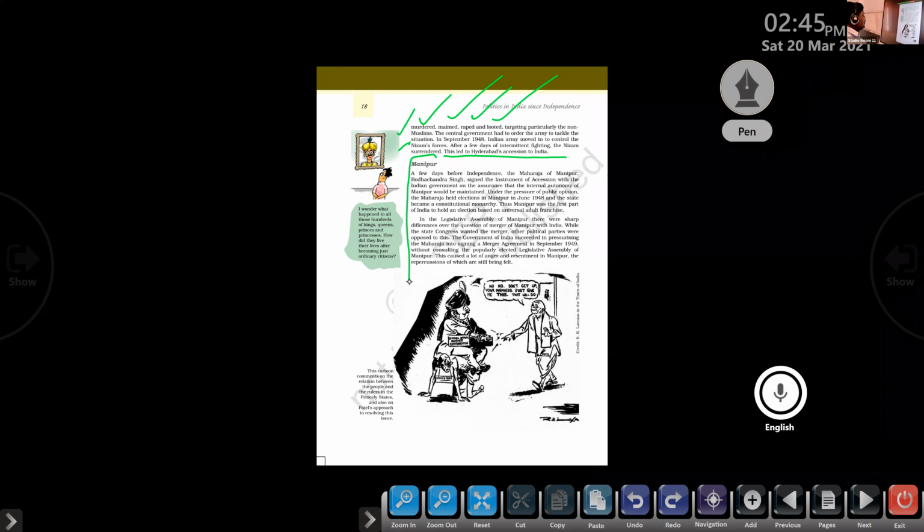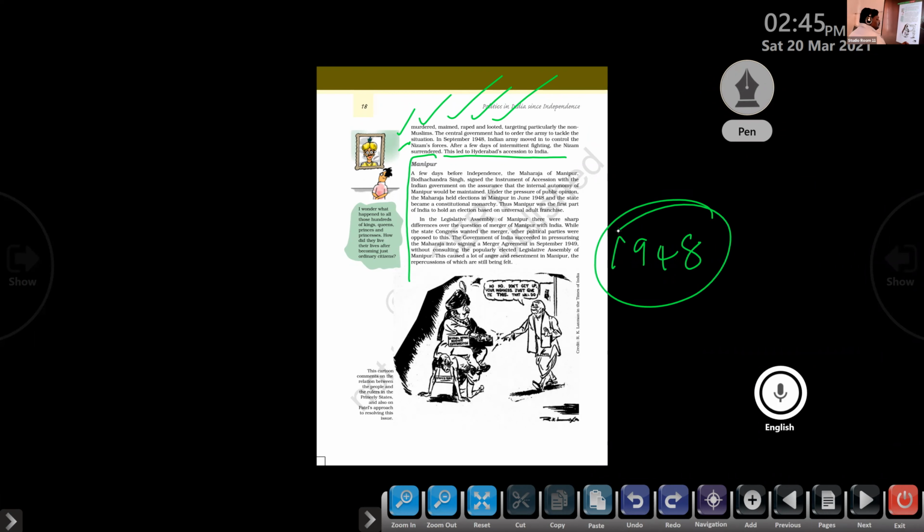Under the pressure of public opinion, the Maharaja held elections in Manipur in June 1948 and the state became a constitutional monarchy. So because of the pressure from the people, after independence, in 1948, he declared an election and held it based on universal adult franchise, giving all adult members a chance to vote.